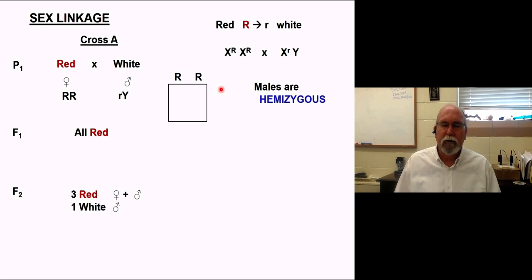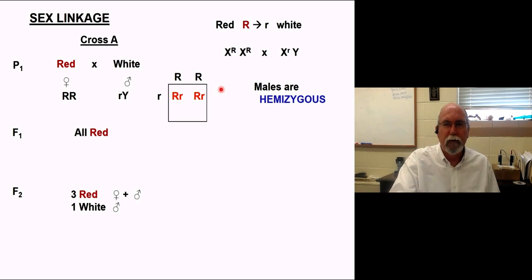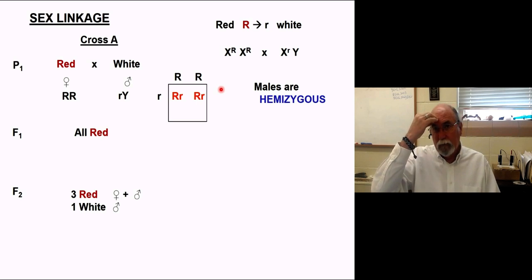Sex linkage is about the only place that I use Punnett squares, because in reality, you're kind of thinking of it as a dihybrid cross, right? You've got some chromosomes that are genetically making your sex, male or female, and at the same time, you're carrying along information from another locus that doesn't have anything to do with sex determination, but happens to be riding around with the chromosomes that do. So in some weird way you can think of it almost as a dihybrid, but be careful. Some people put XX and then RR next to it, and that truly makes it a dihybrid, and it really will mess you up. So don't do that. But if you want to write it like this, that's fine.